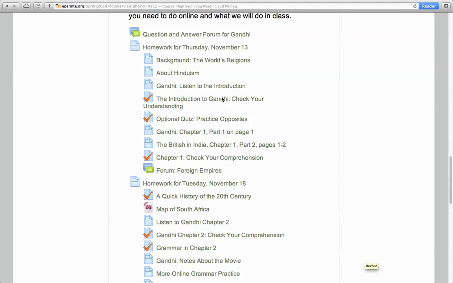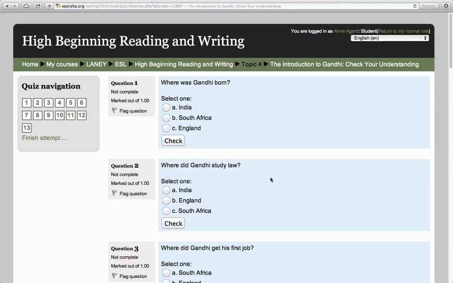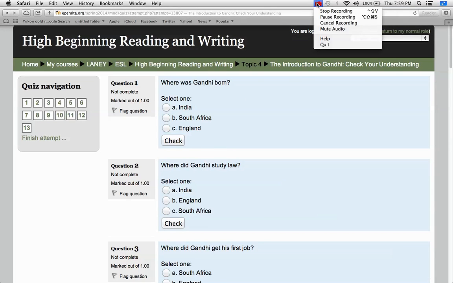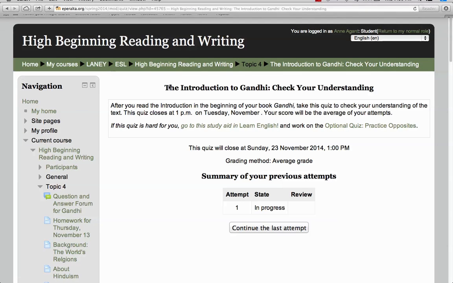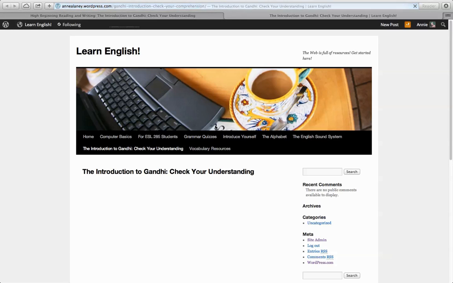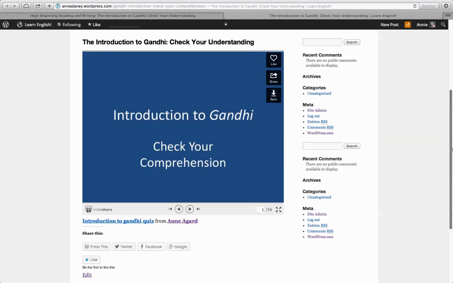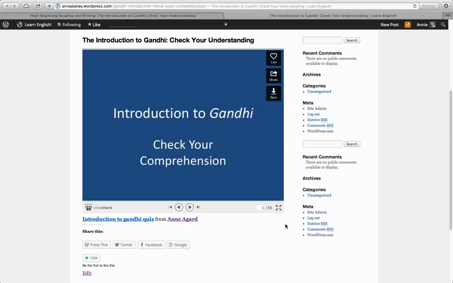Okay, this is looking at this quiz, the Introduction to Gandhi. Check your understanding. And if you have trouble with this quiz, if you find this is difficult and your score is low, then you can go to a study aid. Here's a link to a study aid in Learn English for this quiz. And I'll talk through the questions that are on the quiz and explain the answers.